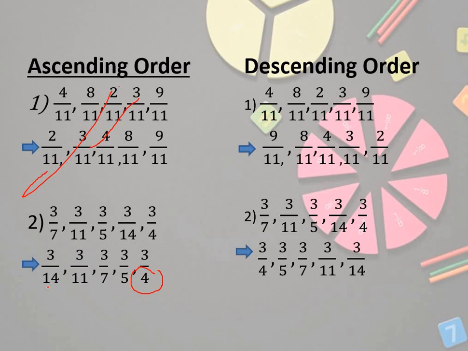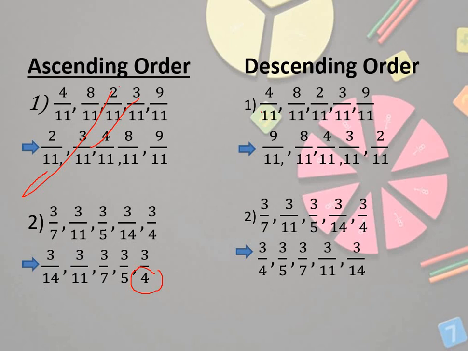Just imagine it. You brought one chapati, you are cutting it into 14 pieces. The pieces size will be very small, but the same chapati, if you have cut it into 4 parts, the size will be more. Okay, so when the numerator is same and denominators are different, your focus should be on the denominator. The number which is bigger in denominator should be in front. The number which is small in denominator should be at the back.